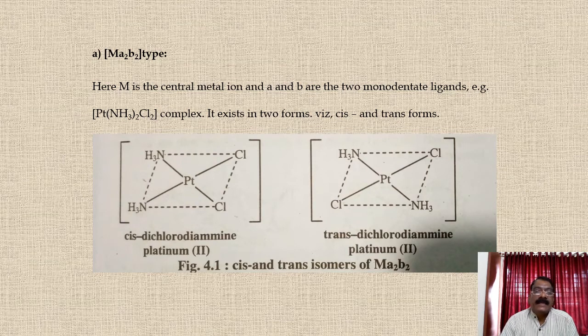Two NH3 ligands are at one side and two Cl minus are at another side, so the same ligands are adjacent to each other, and so it is cis-diamminedichloroplatinum(II). See its trans isomer. Two Cl are opposite to each other and two NH3 ligands are opposite to each other, and hence it is trans-diamminedichloroplatinum(II).